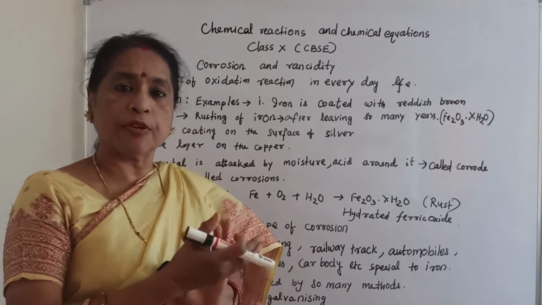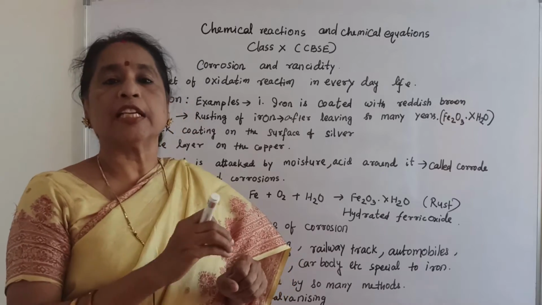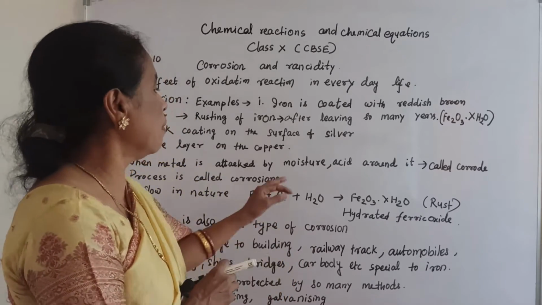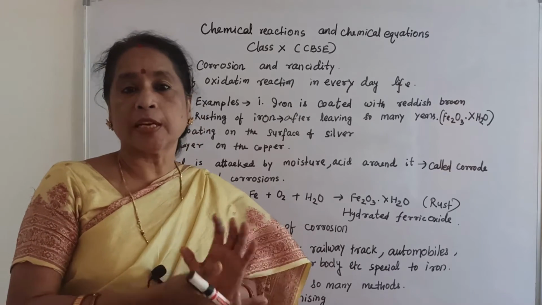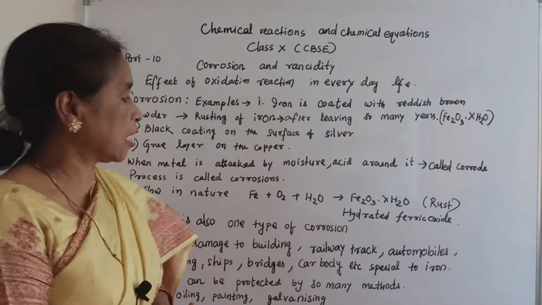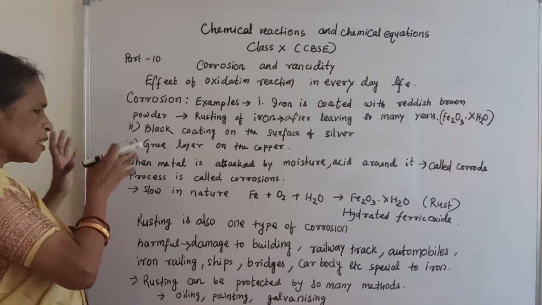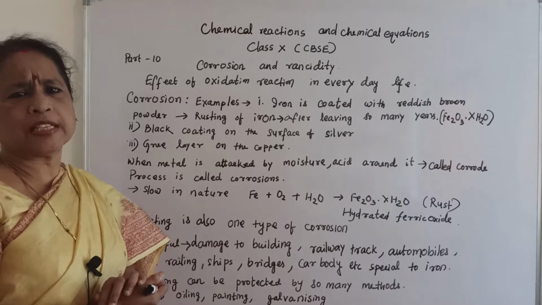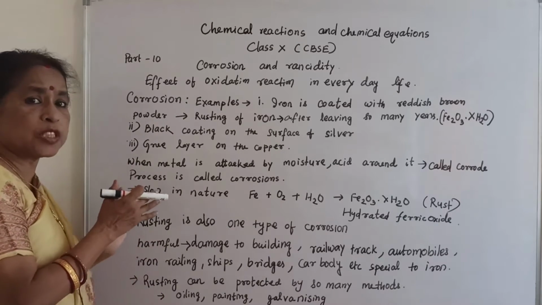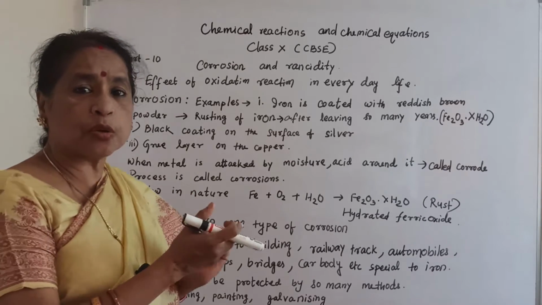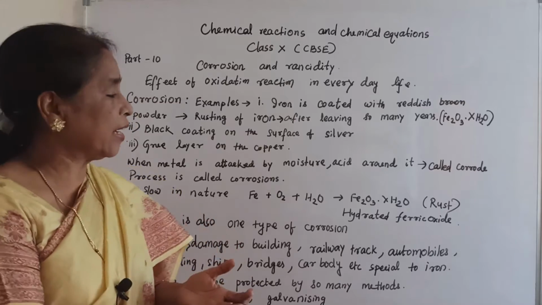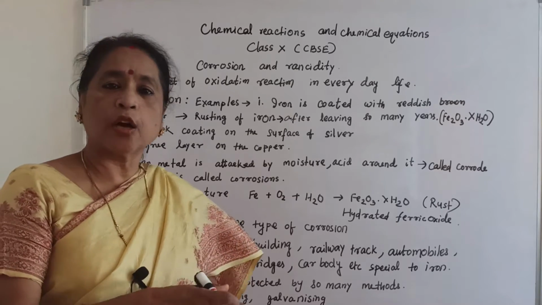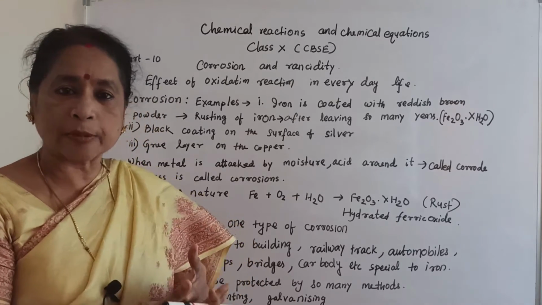Corrosion is a very slow process. You can't find it in one or two days, but after many days or many years, you can find that it has already corroded.